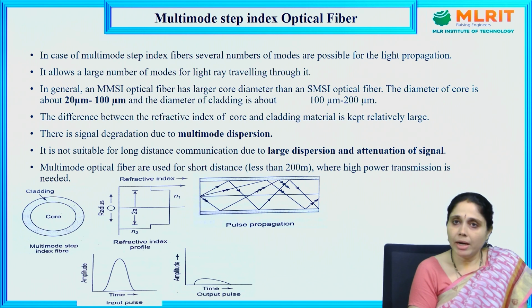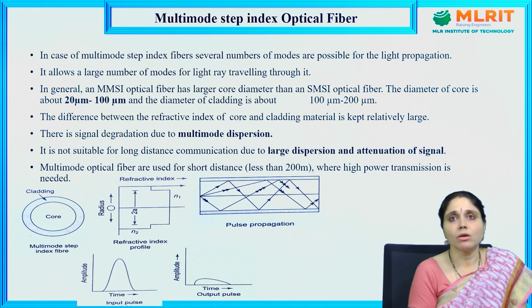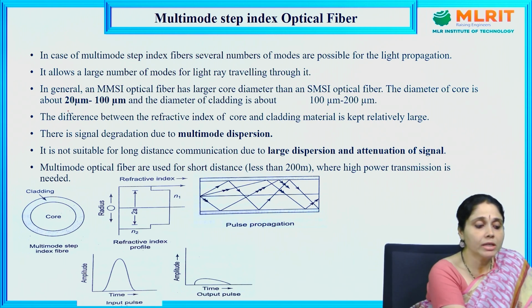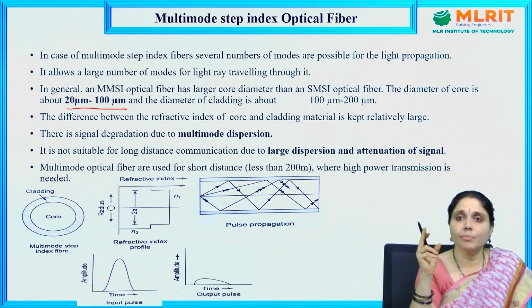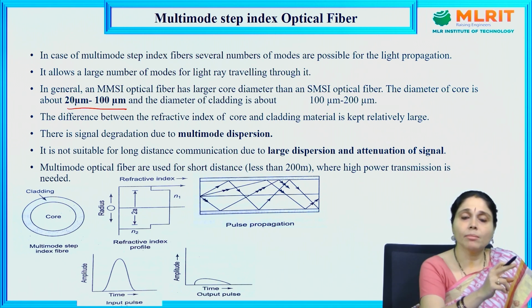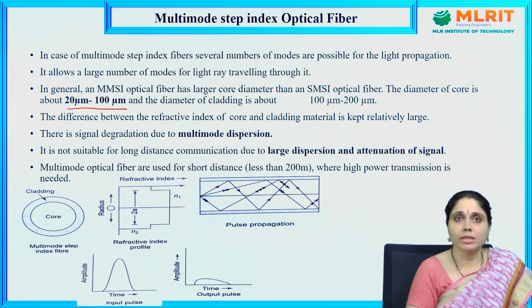Next, coming to the multi-mode step index optical fiber. In case of multi-mode step index optical fibers, a large number of modes are possible for light propagation. It allows a large number of modes for light rays traveling through it. In general, multi-mode step index optical fiber has a larger core diameter than the single mode step index optical fiber. The diameter of the core is about 20 micrometers to 100 micrometers. Remember, in the single mode step index optical fiber, it is only 8 to 10 micrometers. Here, it is 20 to 100 micrometers and the diameter of the cladding is about 100 to 200 micrometers.